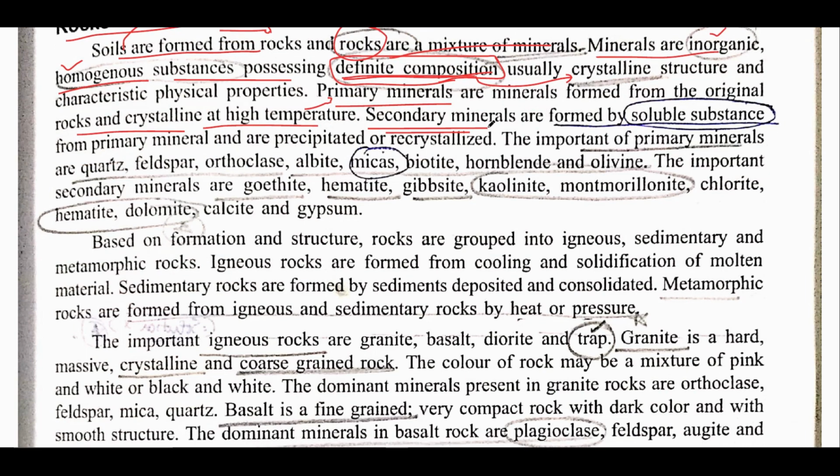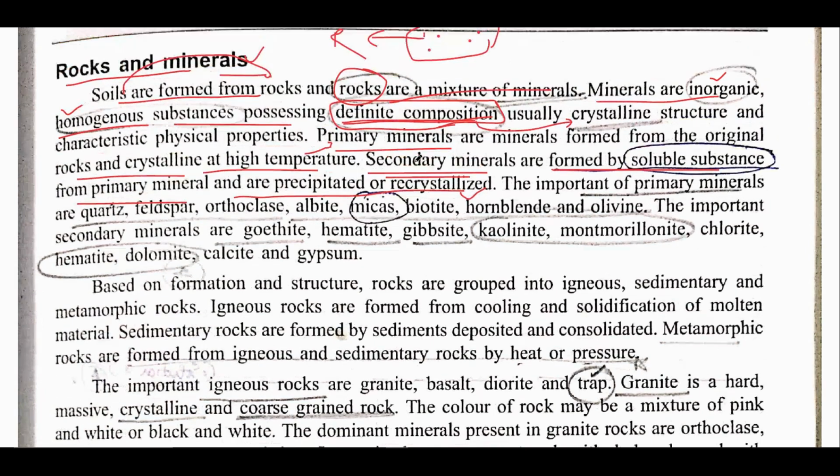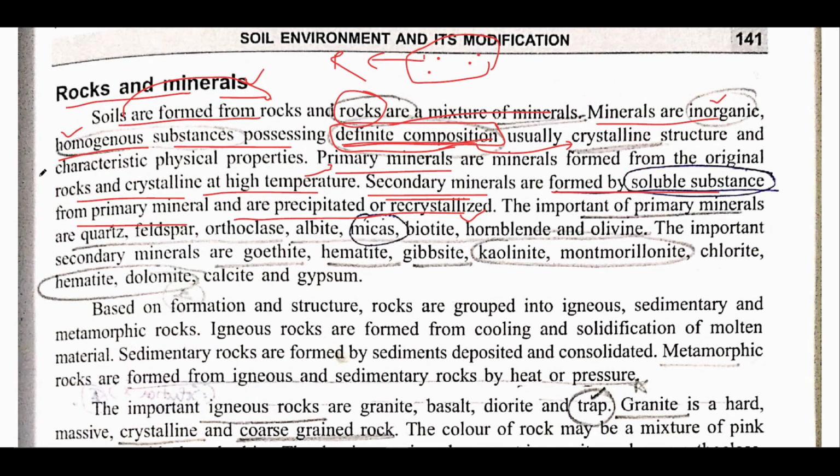Now secondary minerals are those minerals that are formed from soluble substances from primary minerals and are precipitated or recrystallized. See, as you might have understood, primary minerals are those that directly form the rocks, while secondary minerals are those that have been formed due to some of the physical processes occurring in them.